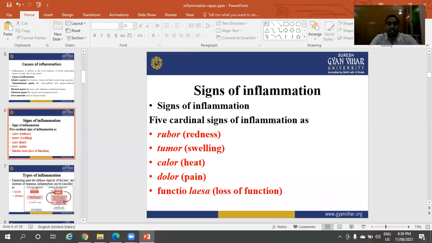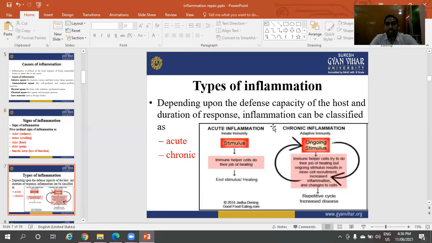Signs of inflammation: redness, swelling, heat, pain, and loss of function. Types of inflammation: the first one is acute inflammation, the second one is chronic inflammation.